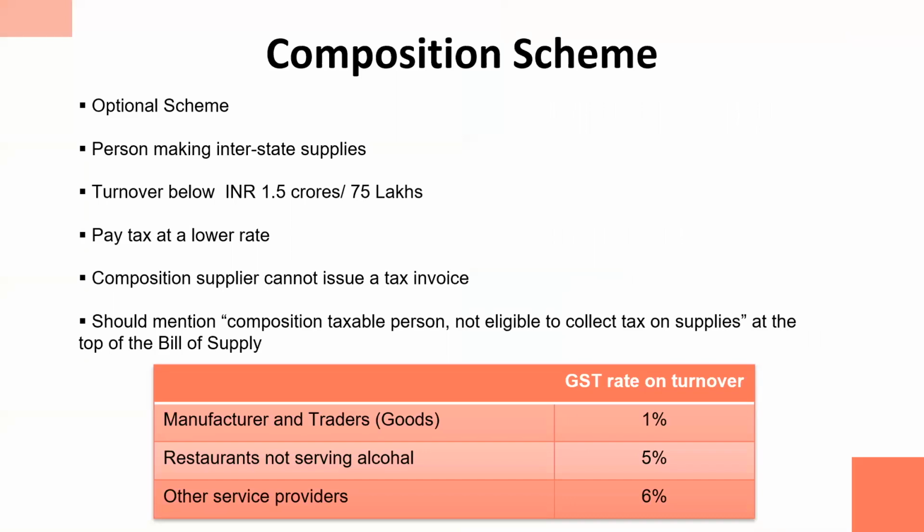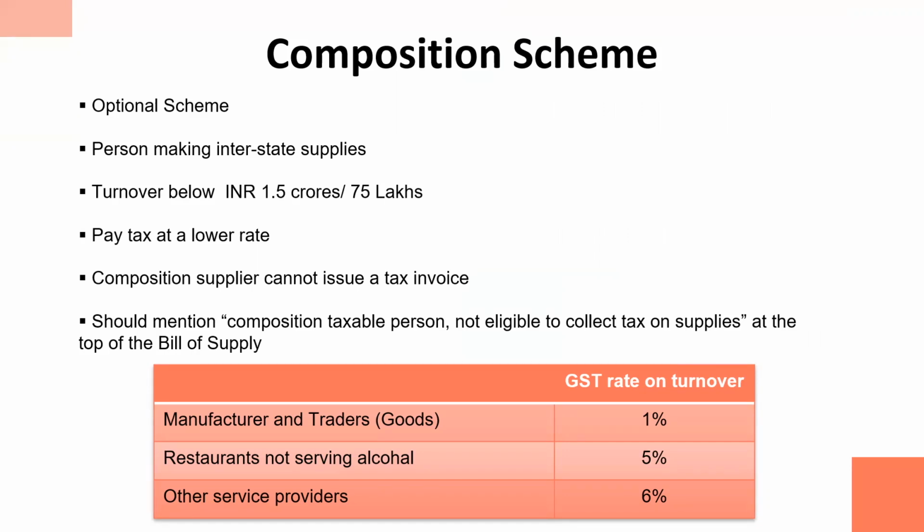Composition scheme is a very important scheme, and this scheme is optional as well. It is an optional scheme for a registered taxable person who is supposed to get registration under GST.